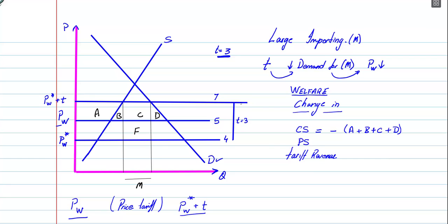That's right. What about the change in producer surplus? Well, it is going to be A, and if you look here, it is the two price changes, the area above the supply function. So this is the change in producer surplus, right? So producer surplus in this case is A.